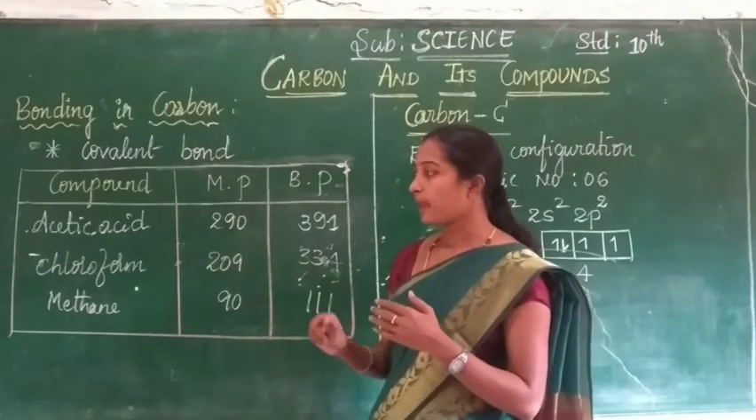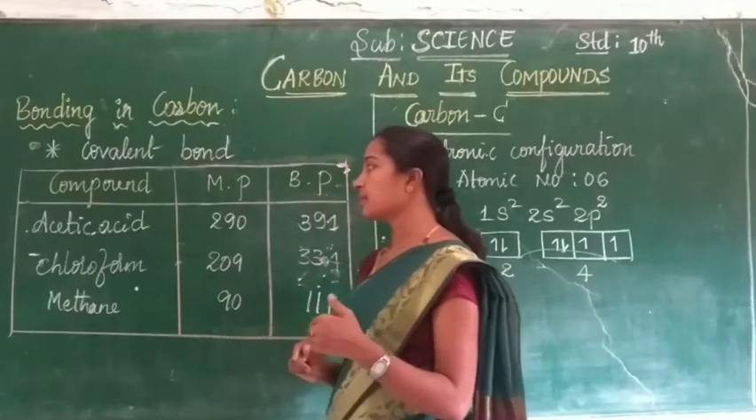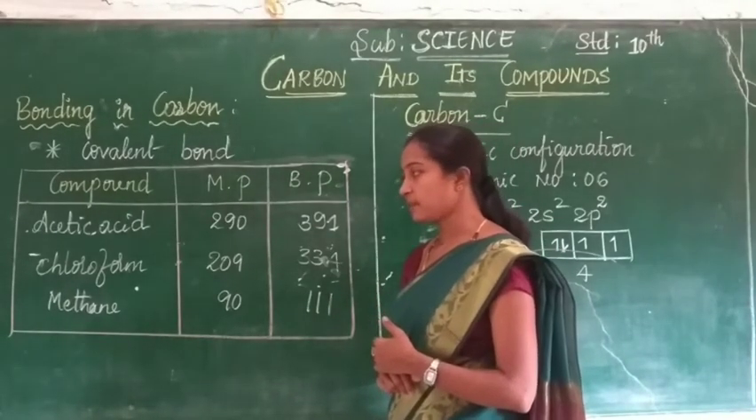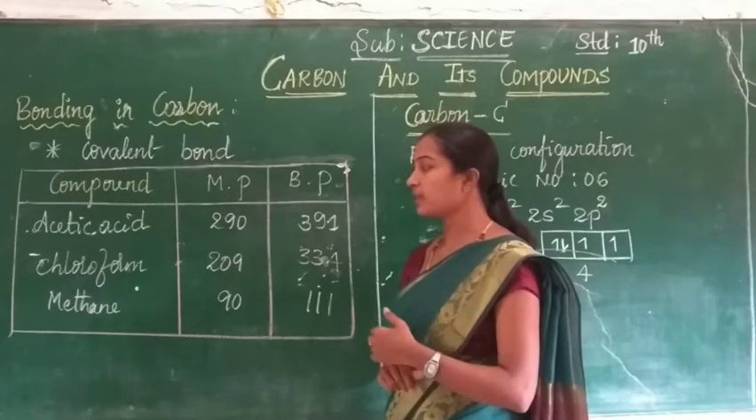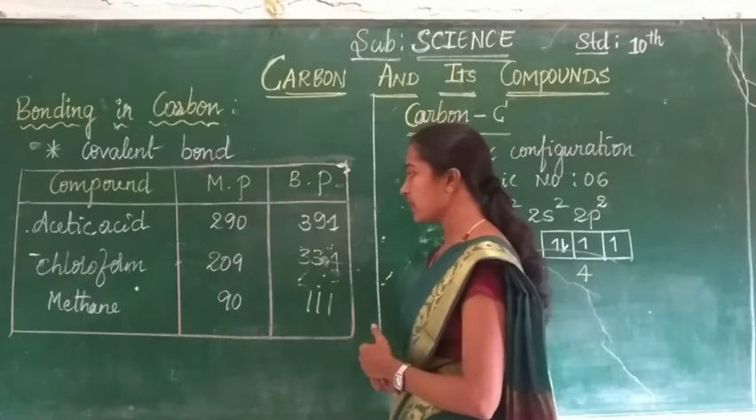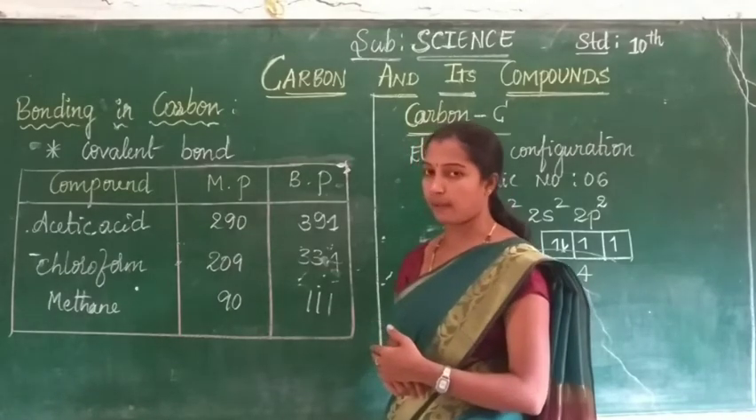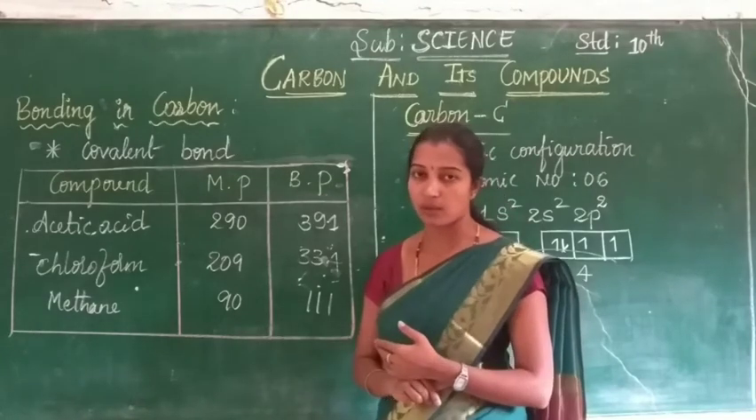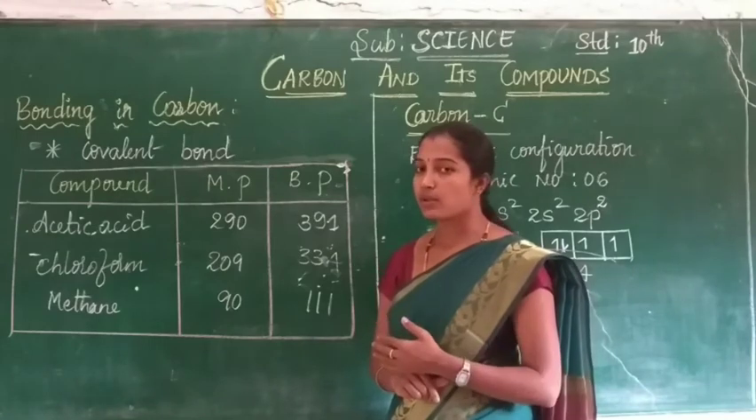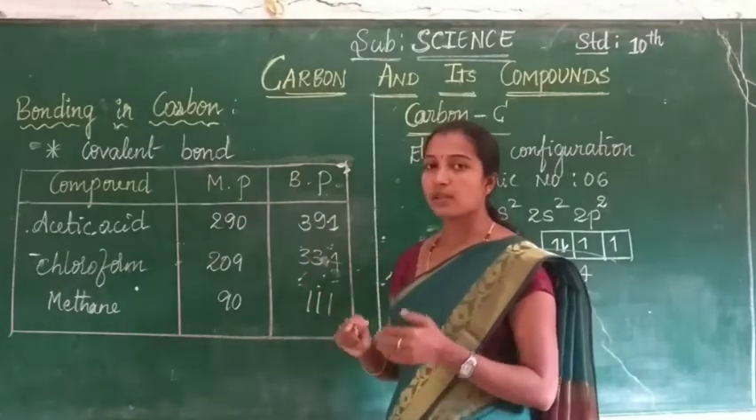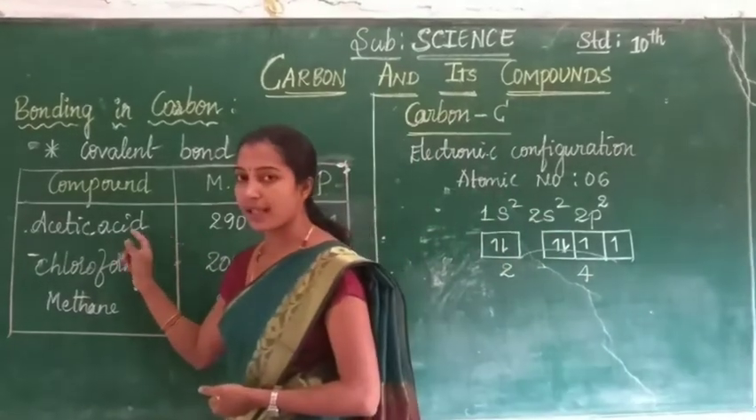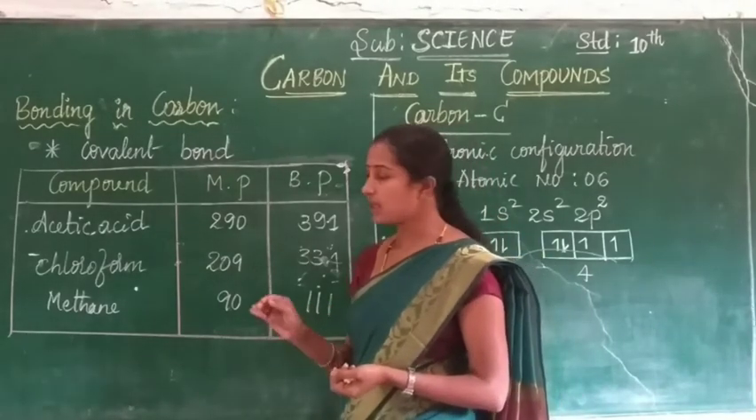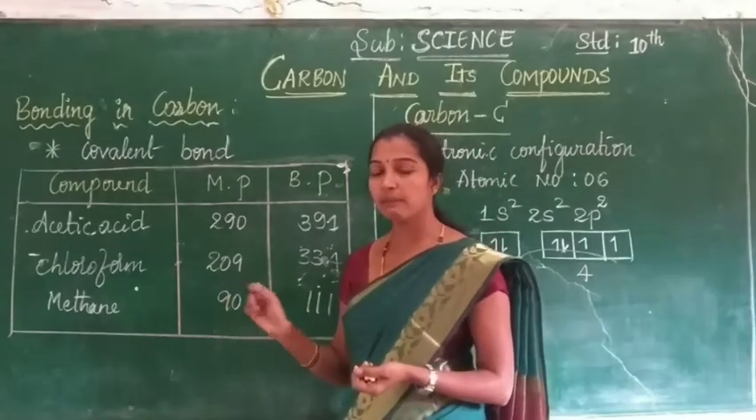In this table, some carbon compounds are given along with their melting and boiling points. For example, acetic acid has a melting point of 290 and a boiling point of 391. See here, the melting point and boiling point of such a compound are very low. This is due to the weak bond formed between the atoms in acetic acid.